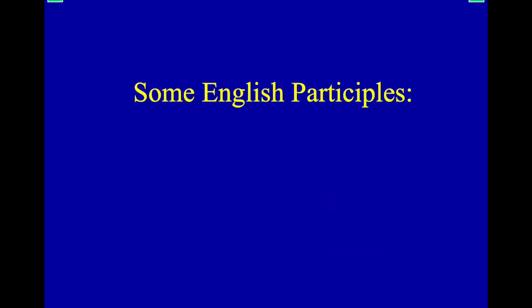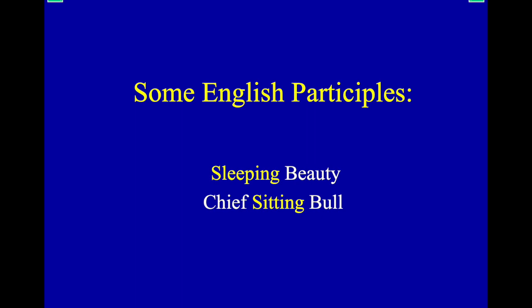So here's what a participle looks like in English. Sleeping Beauty. The one who happens to be sleeping, right? That's the describing word. Or Chief Sitting Bull, the name of a famous Native American chief. The sitting is the action that is describing this person. Well, it's really describing the bull, that is the name of the person. But in any event, a stimulating lecture, right? The verb to stimulate means to create a lot of sensation. So something that does something that creates sensation. It's an action word. It stimulates.